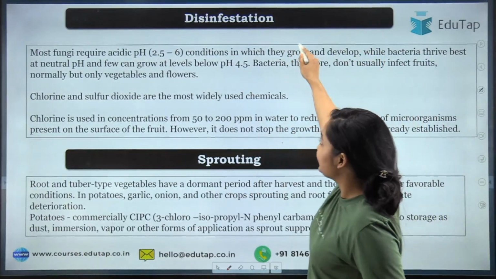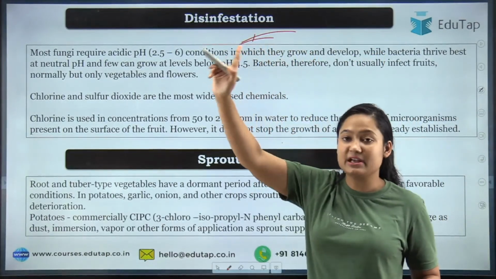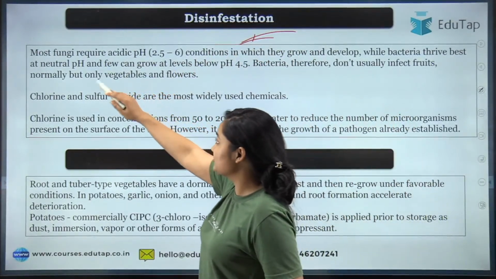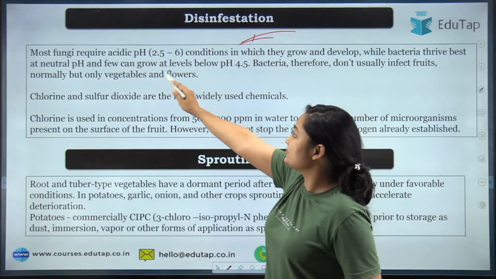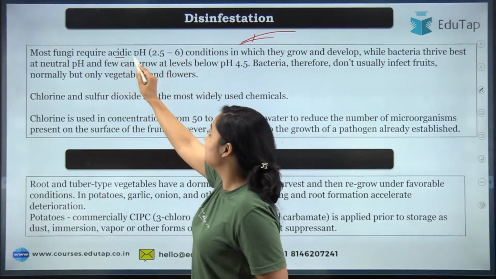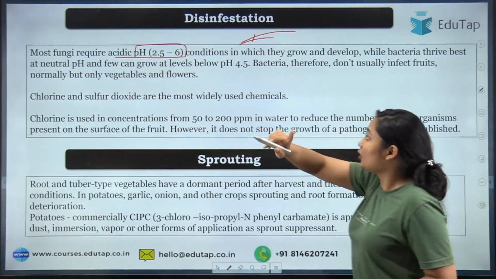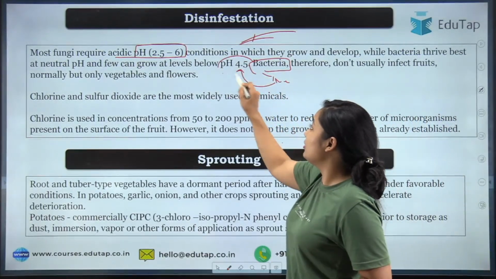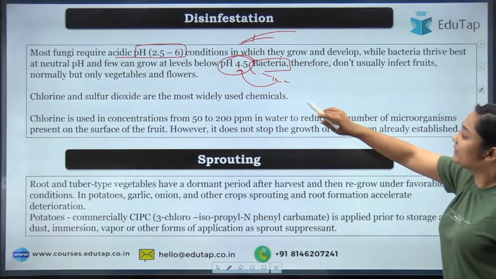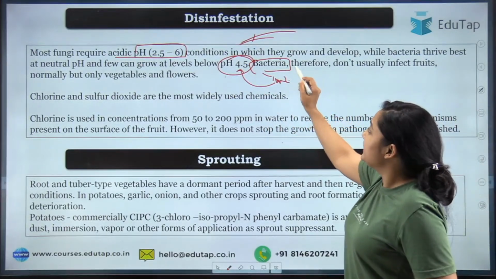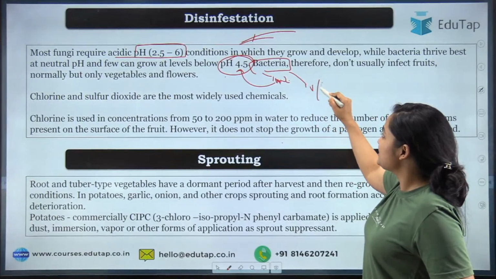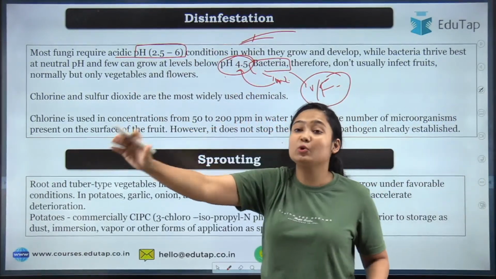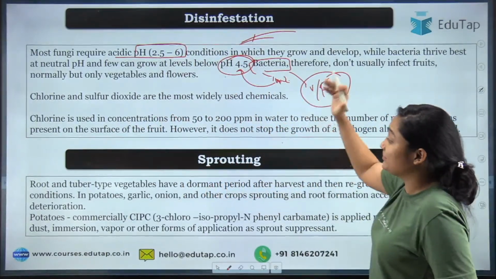So first of all, let's discuss the disinfection. We have discussed how chlorinated water is used. But first of all, you should understand that fungi require a certain pH. Now talking about bacteria, they usually go for neutral pH, but some can grow below a pH of 4.5, but that is an unusual problem. So in bacteria, when we talk about vegetables and fruit, bacteria is less of a problem than the fungi. Usually what we see, our product is getting affected by the fungi.